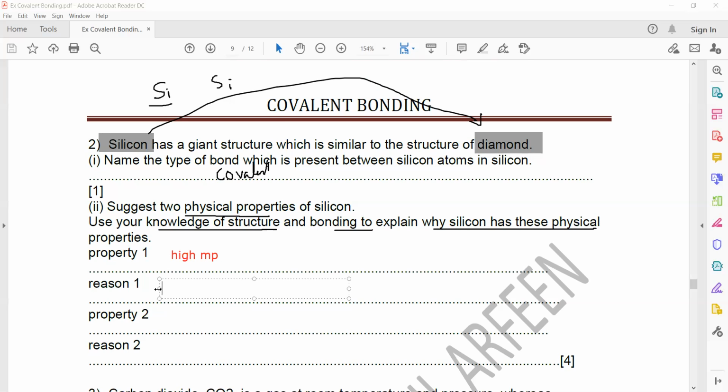So high melting point because of giant structure. And the second property, because they mention it is similar to diamond, it cannot conduct electricity. And why can it not conduct? Because it does not have any free electrons. Is it clear?